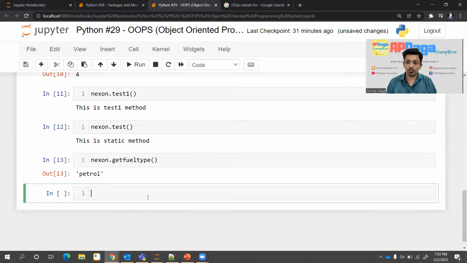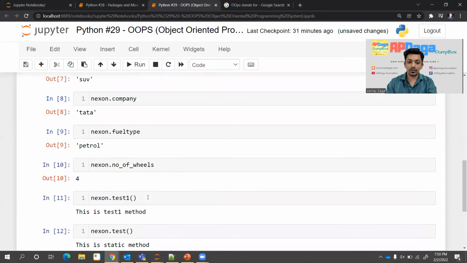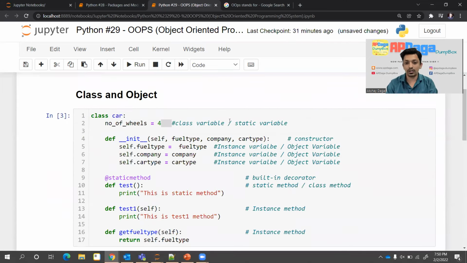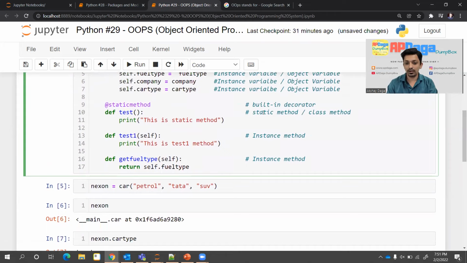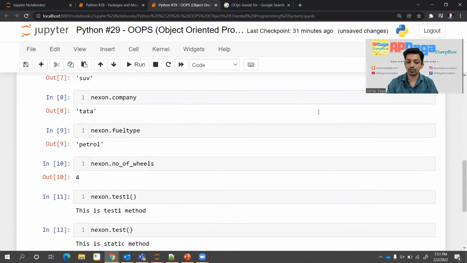Now let's talk about static variable and static method. What is the extra feature for that? The extra thing was you can access all the class variables or static variables using the class name. That's why we call it a class variable. Similarly, you can access this static method using the class name. That's why we call it a static method as well as a class method. How? I'll show you.